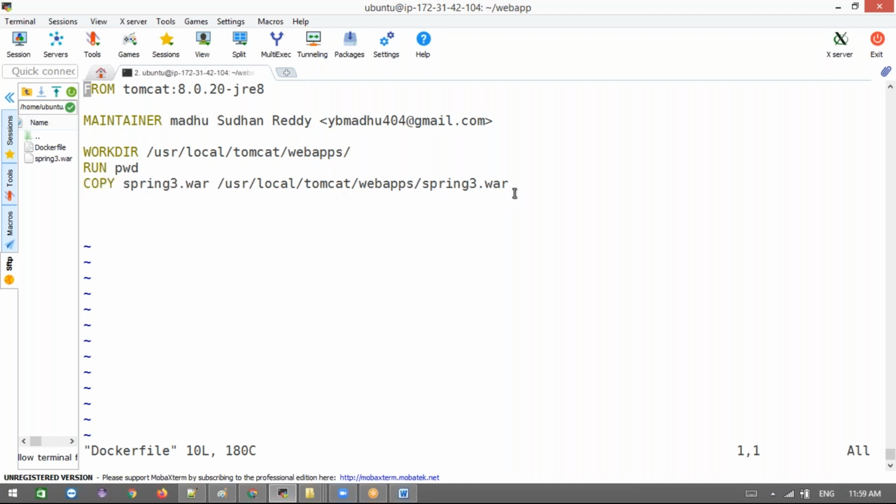The CMD and ENTRYPOINT have no need to be recorded here. When you run this Tomcat base image, the base image has the catalina.sh run command in its CMD, so it will run your Tomcat. Clear? Simple. This one simple command copies this WAR file into the webapps folder. I'm using this base image. If you know basic Dockerfile knowledge, you will understand this. Leave it if you don't know.